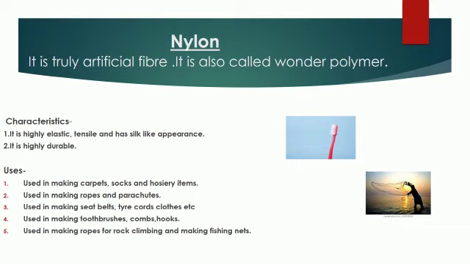It is used in making seat belts, tire cords and clothes, etc. It is used in making toothbrushes, combs and hooks and other household items. It is also used in making ropes for rock climbing and making fishing nets because it is strong.